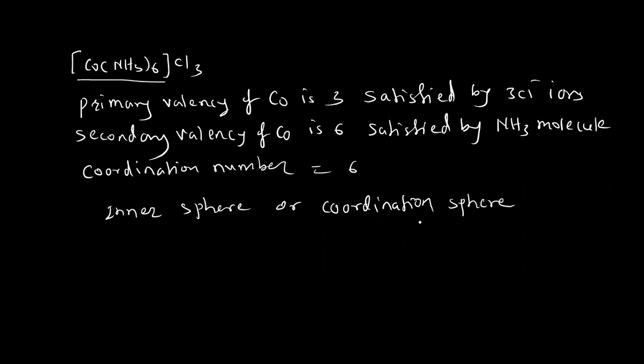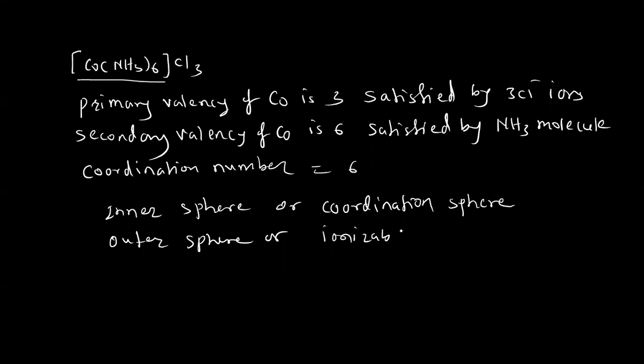Okay, the number of secondary valencies linked to the metal is in the coordination sphere, and the outer sphere is the ionizable sphere.